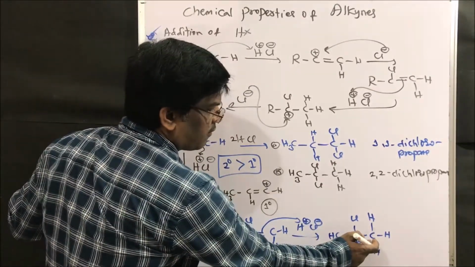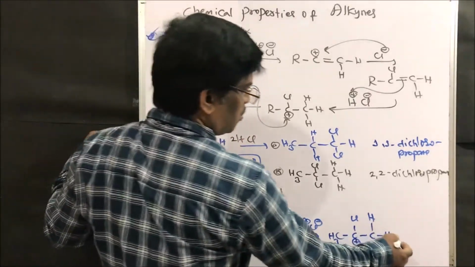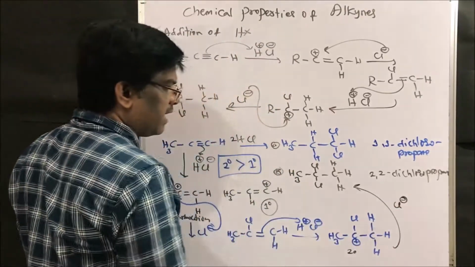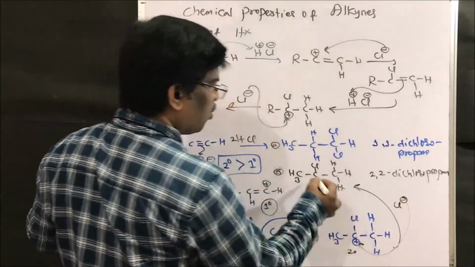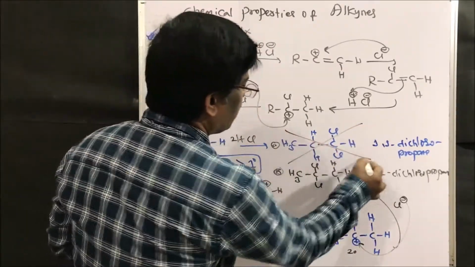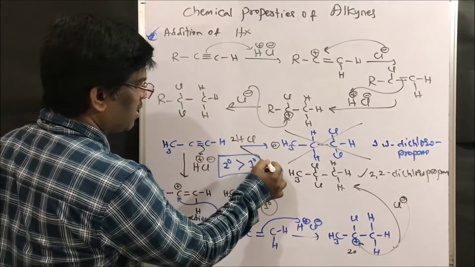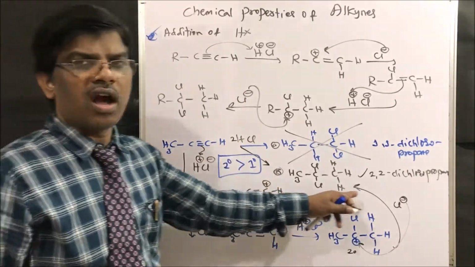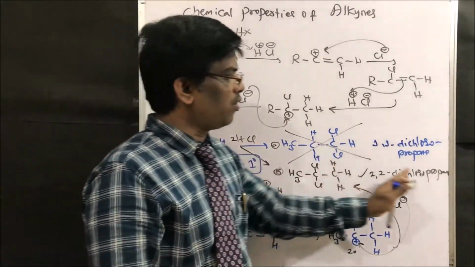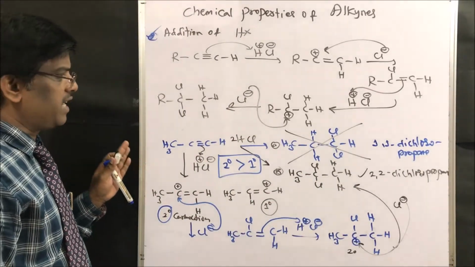Again I am going to get a primary carbocation. This is a secondary carbocation, more stable. So this carbocation adds chlorine to give the 2,2-dichloro compound, but not 1,1-dichloro. Yes friends, so it is going to give this 2,2-dichloro compound. Addition of hydrogen halide gives 2,2-dichloro compounds. So it follows Markovnikov's addition.